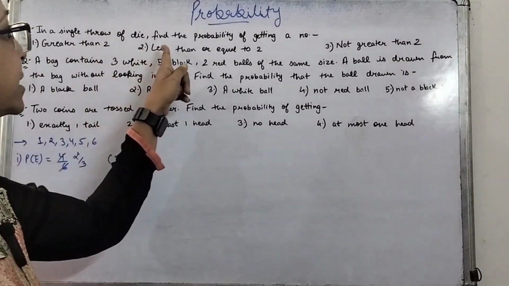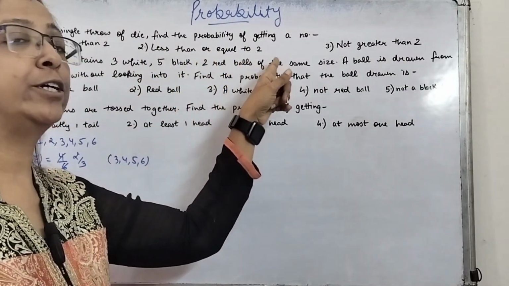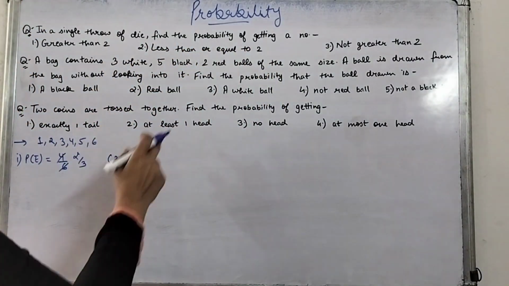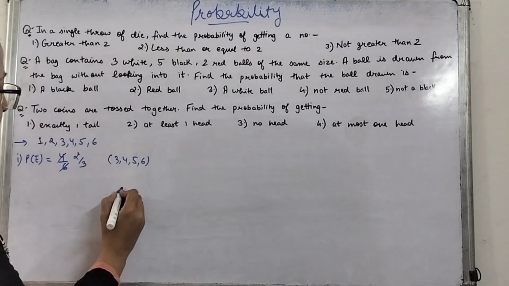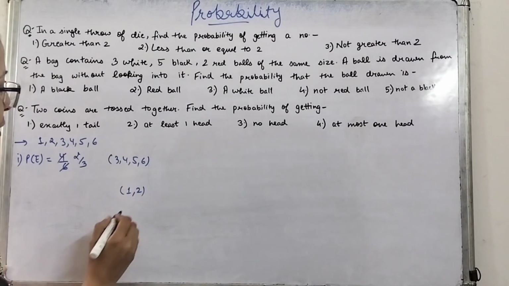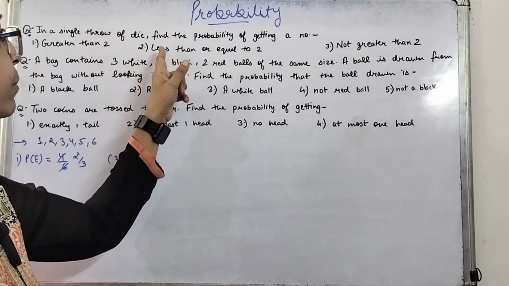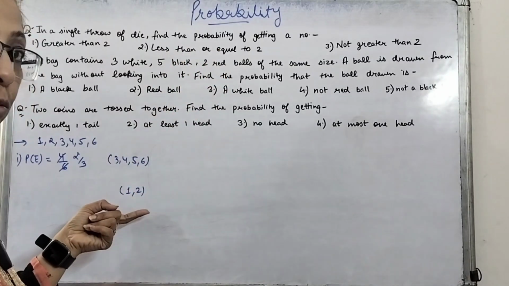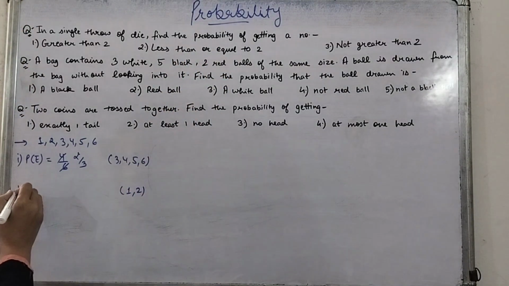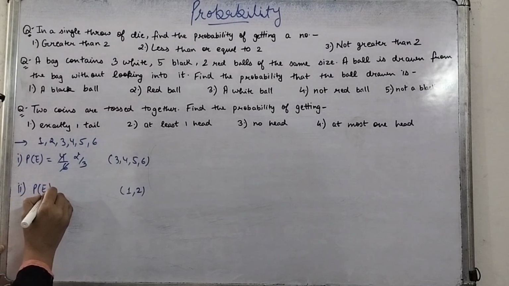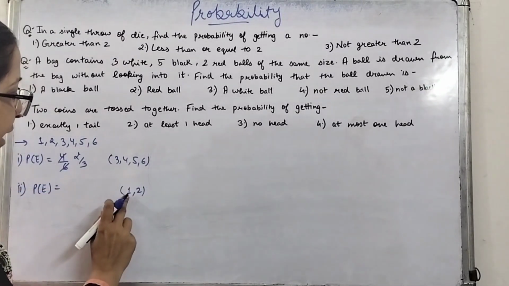Now the second part is less than or equal to 2, either less than 2 or equal to 2. So what will the favorable outcomes be? Either 1 will be favorable or 2 will be favorable. Either 1 will come or 2 will come, then only the number will be less than or equal to 2. So if the event is E, the probability of the event E will be the total number of favorable outcomes, that is 1 and 2.